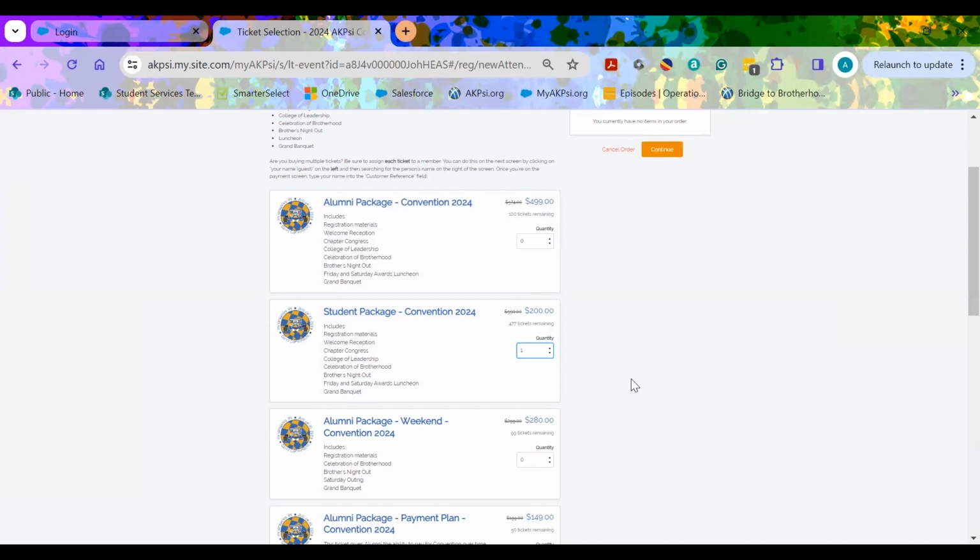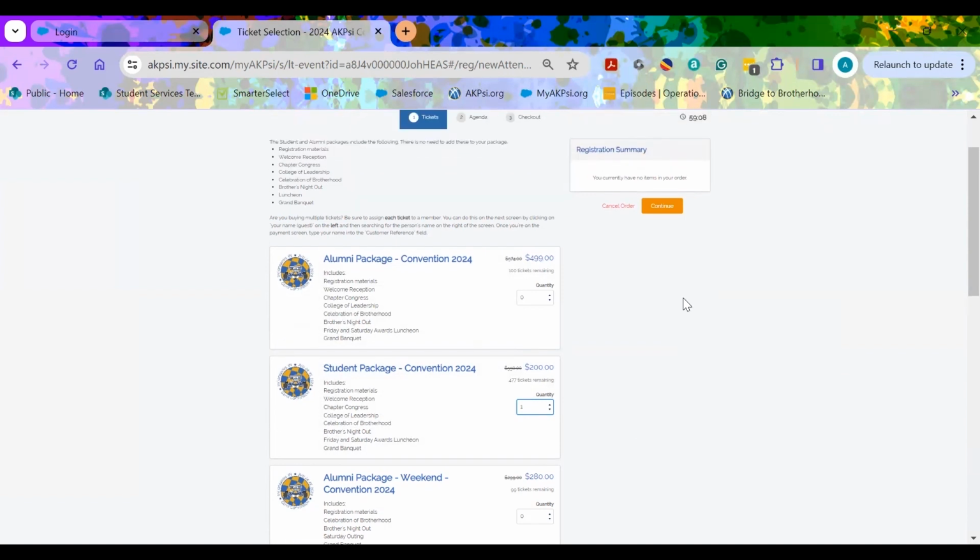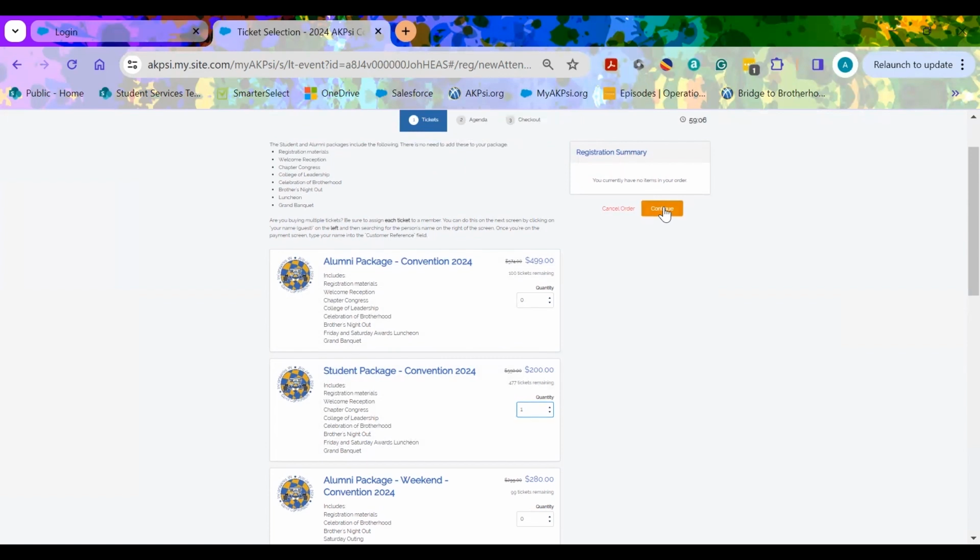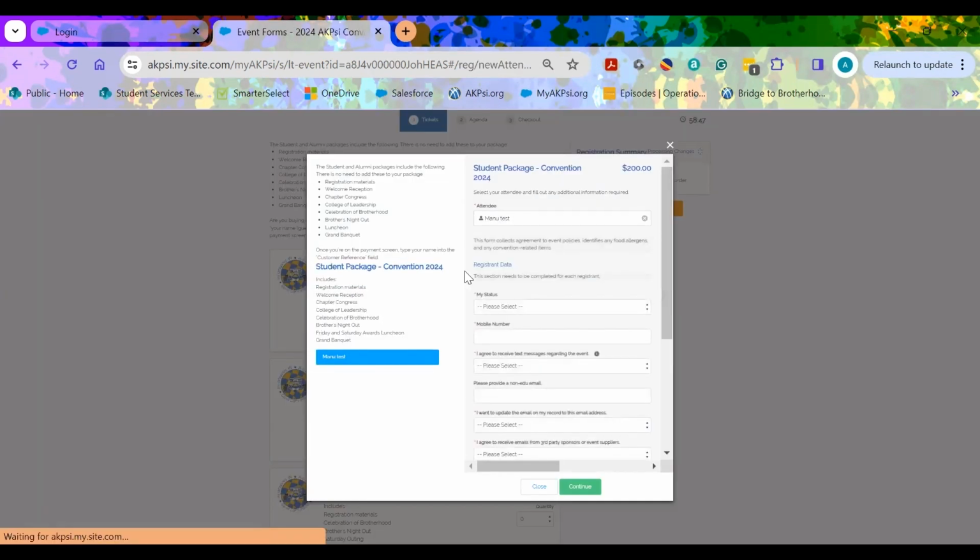We ask that each member who is planning to go to convention signs up within their own MyAKPsi in order to fill out the relevant information and personal details for them. So now that we've chosen our ticket and package, we're going to go up to continue. This will start the next step of the registration journey. That includes picking out the agenda for your event. Before we do this, we'll make sure to get your personal details to ensure that we have everything on file before you come to Indianapolis.